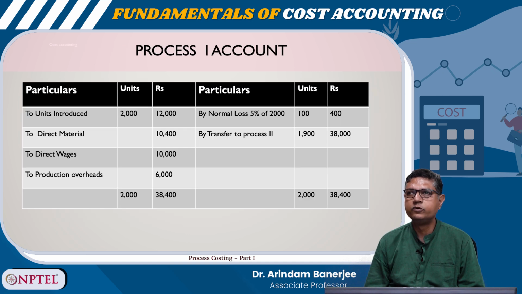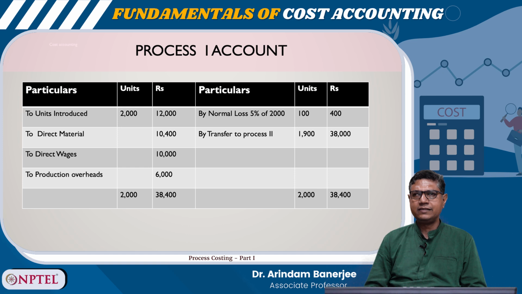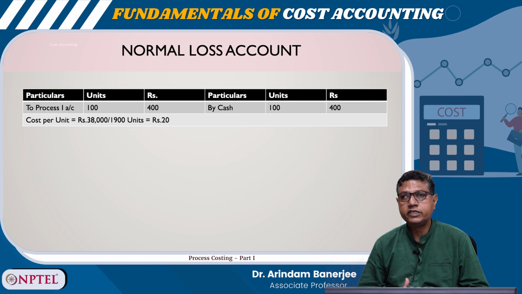So, transferred to the next process is 1,900 units and its value is now 38,000. So, the normal loss account we can create like this: from process account it is 100 units, so 400. So, by cash it is 400. So, cost per unit is 38,000 divided by 1,900 units. So, rupees 20.